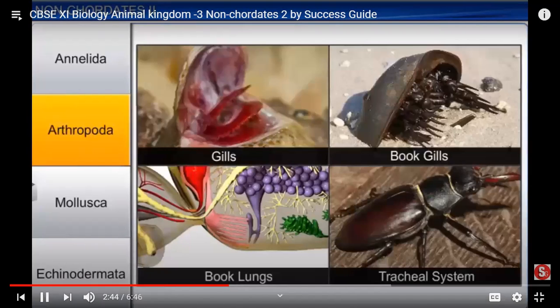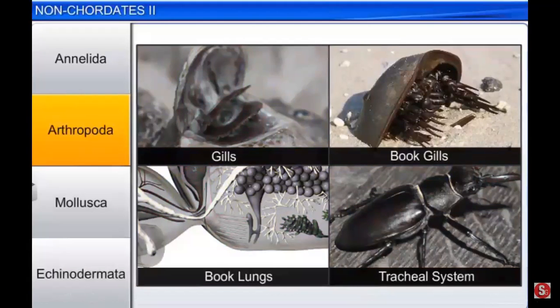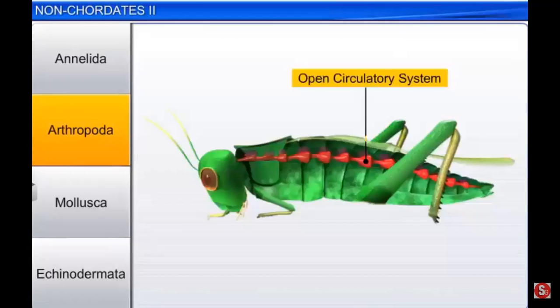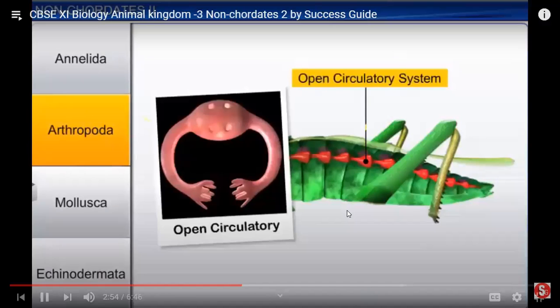Arthropods respire through the gills, book lungs, or tracheal system. Again, new terms have come. As I said, you will find diversity of living beings in arthropods. Let me tell you one more point here about the gills, about the lungs and all.